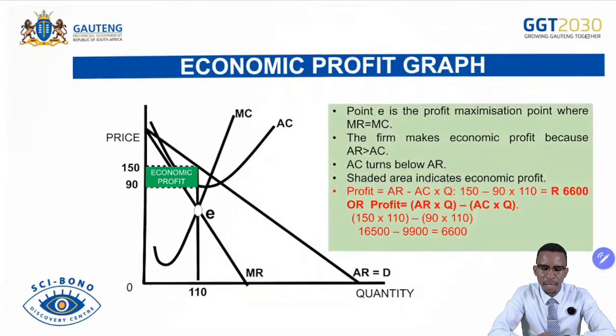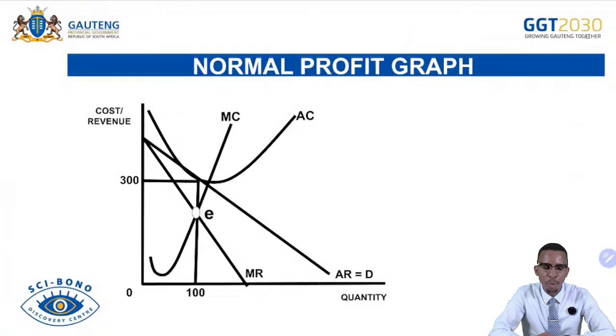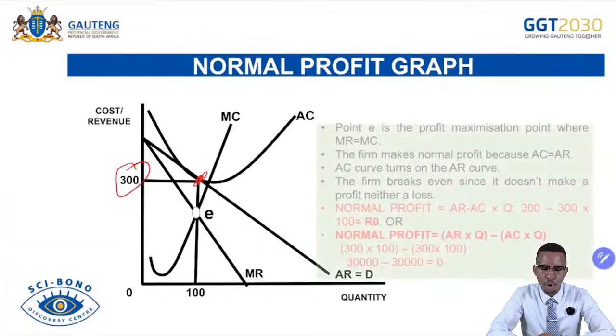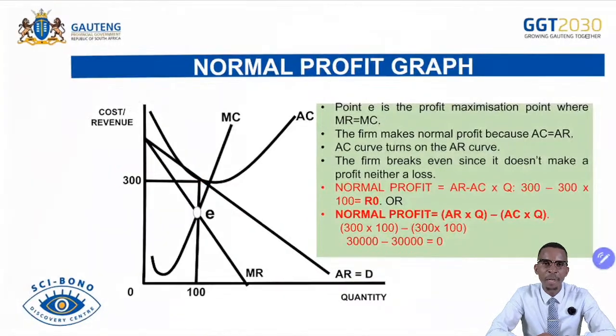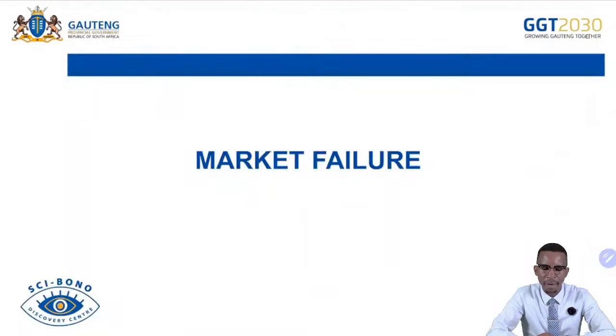And then we continue. The normal profit where both AC and AR are equal here. AC turns along the AR, then they're both 300. That means the firm is breaking even. It is not making a profit, neither a loss. Remember, these are minimum earnings that prevent the firm from leaving the market.